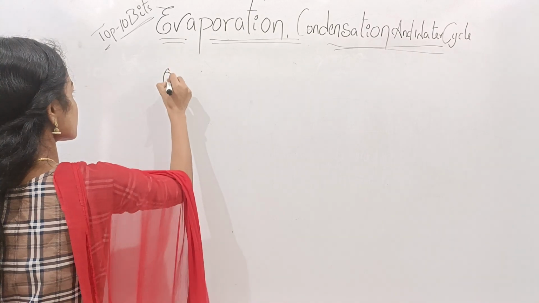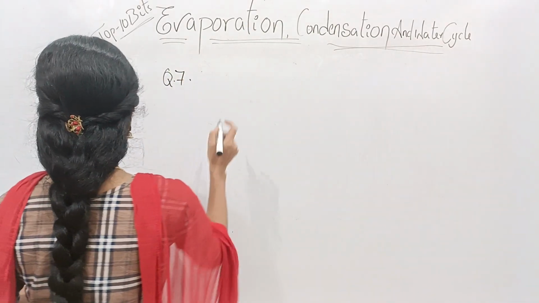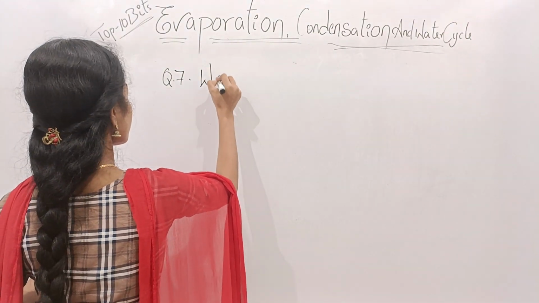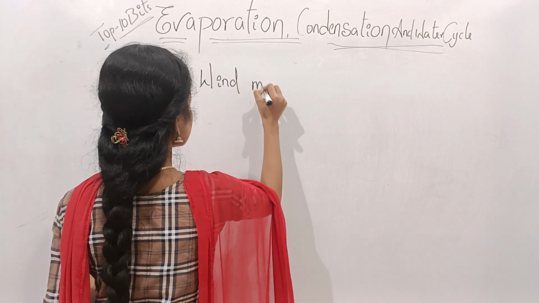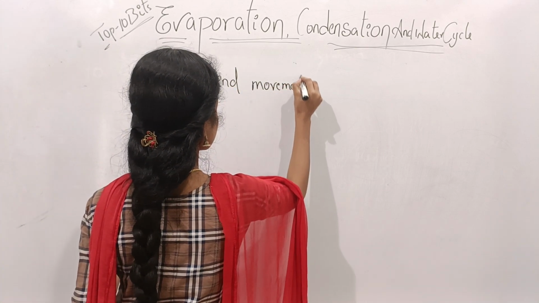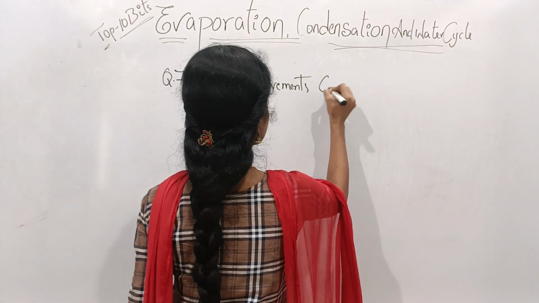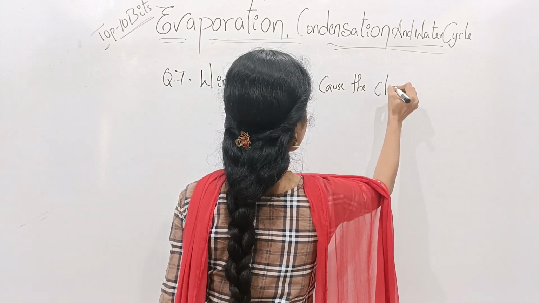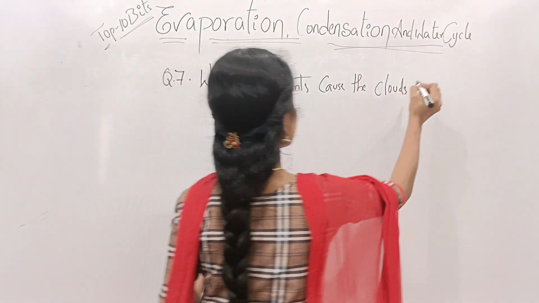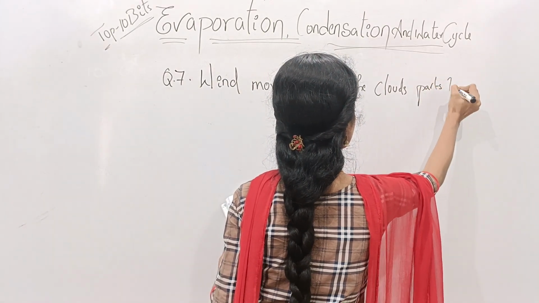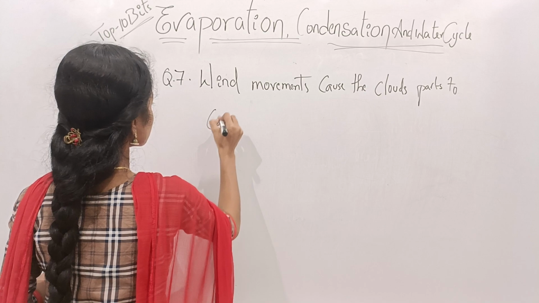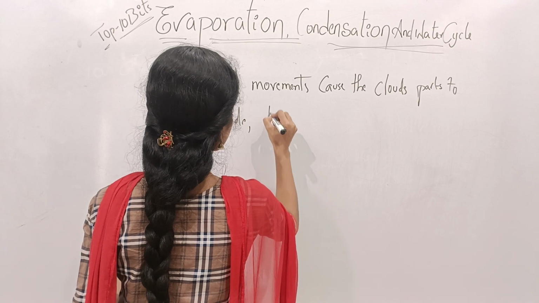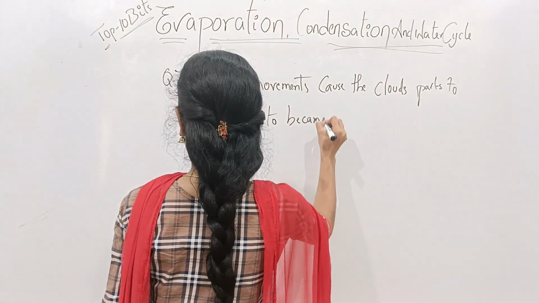Here given question number 7 is, wind movements cause the clouds parts to collide to become water laden.